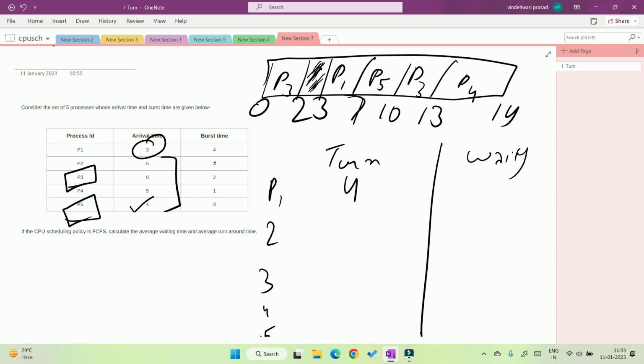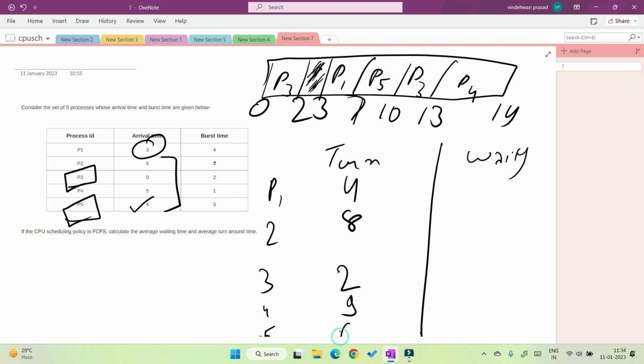Similarly P2 exits at 13 and enters at 5, so its time is 8 seconds. P3 exits at 2, enters at 0. Its time is 2 seconds. P4 exits at 14 and enters at 5, so its turnaround time is 9 seconds. P5 exits at 10 and enters at 4, so its time is 6 seconds.